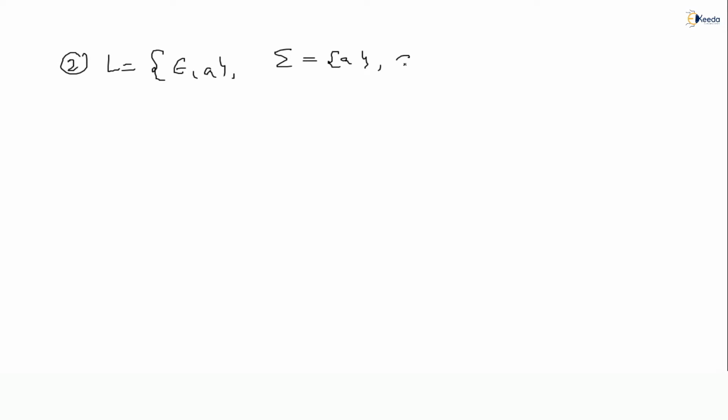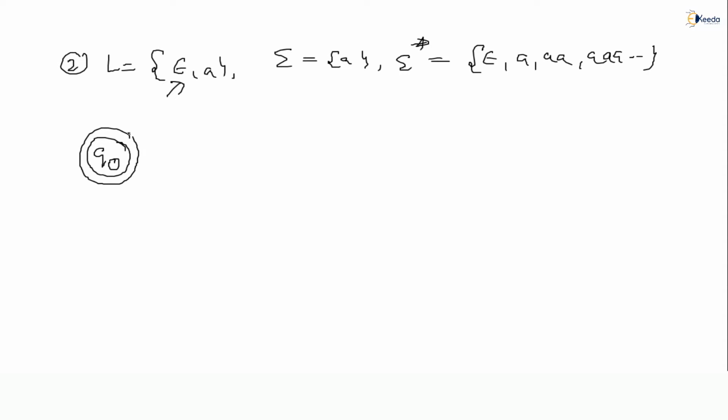So here also, what sigma star will we get? The same as before: epsilon, single A, 2 A's, 3 A's, n number of A's, because I have taken a single alphabet. Now I have to construct the FA for this. Epsilon should be accepted, correct or not? How is epsilon going to be accepted? As I told you very clearly, in order to accept epsilon, the initial state must be a final state. Yes or no? Initial state must be final state, so it accepts epsilon.